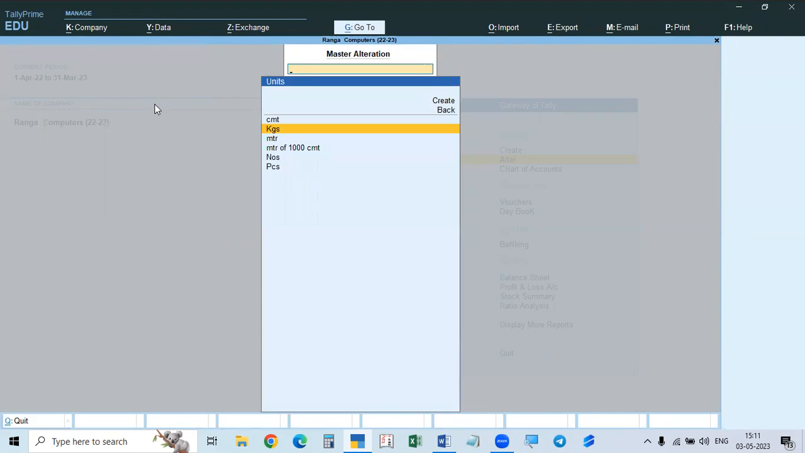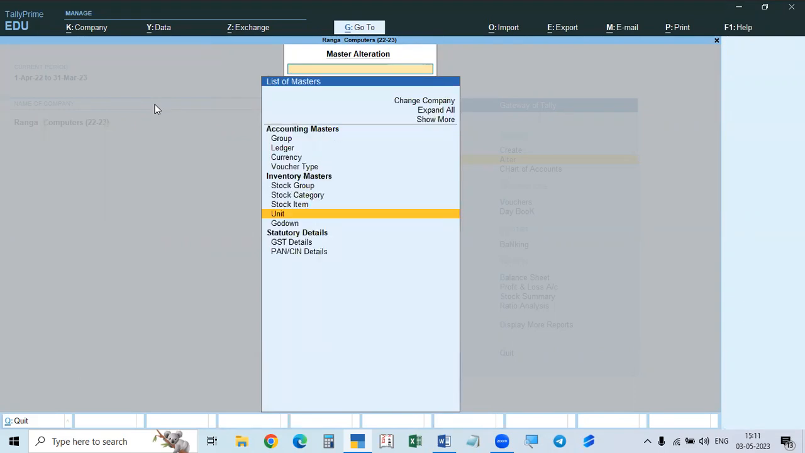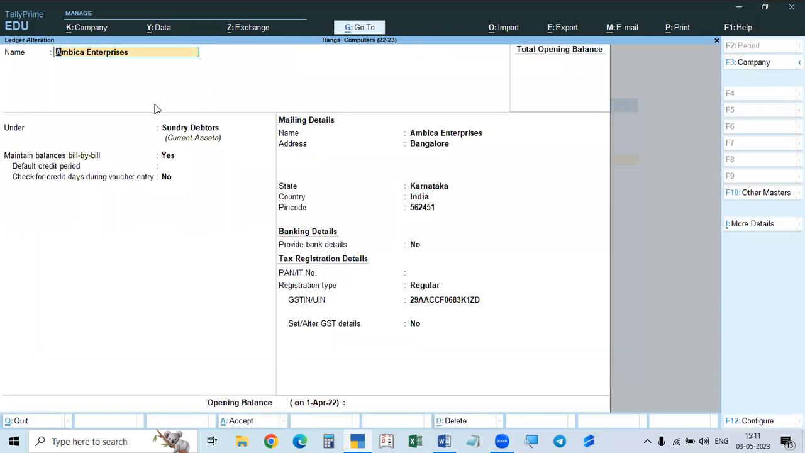Next one is GST. Sometimes when you are creating the ledger of a person, here you will give the GST number. Sometimes you will not specify that, you just select regular, and without giving the number, we just accept. That means the GSTIN number is not given. It may not be given. Sometimes it should be given correctly.